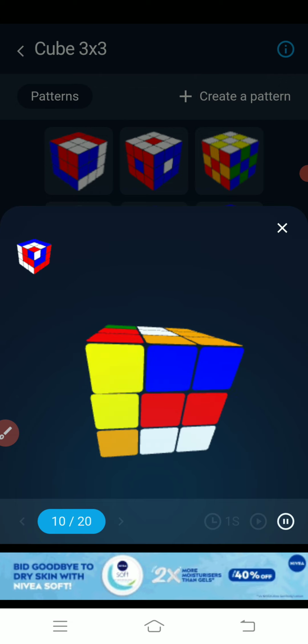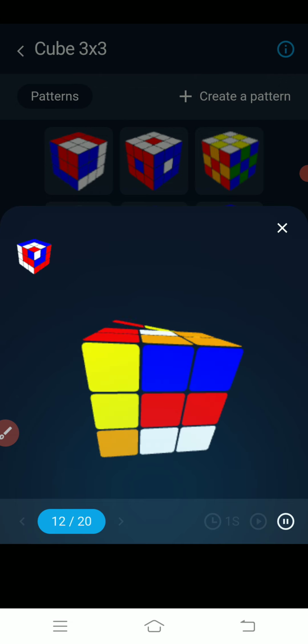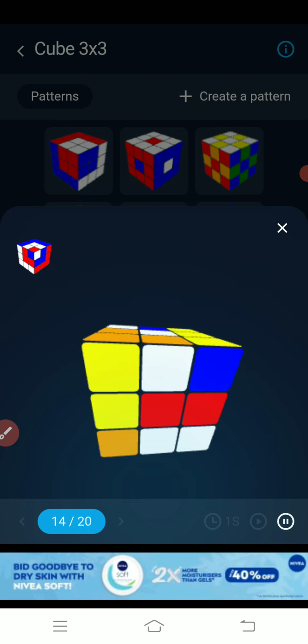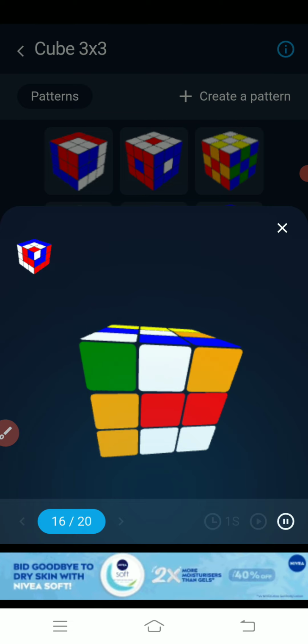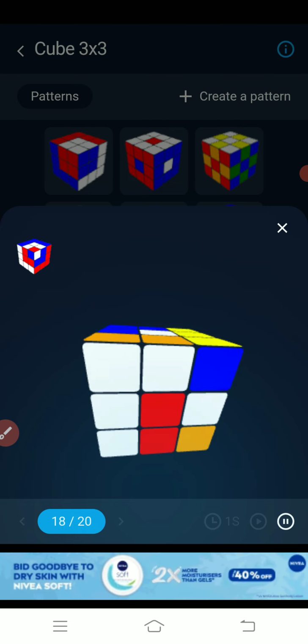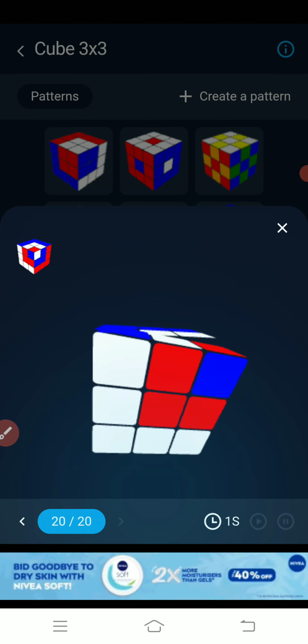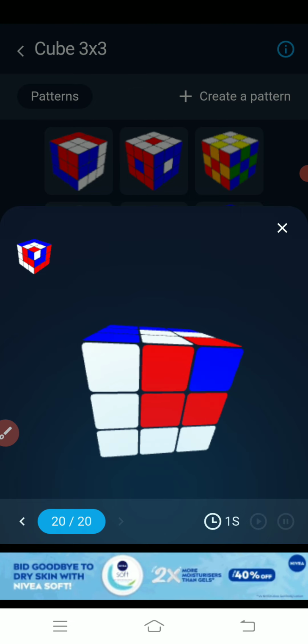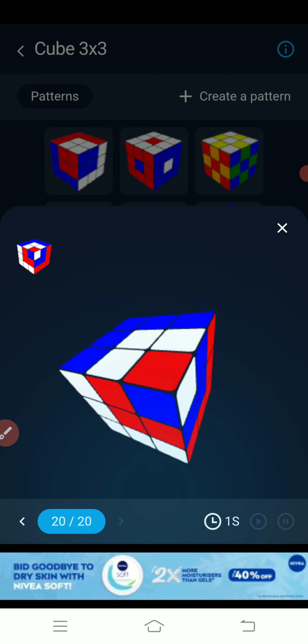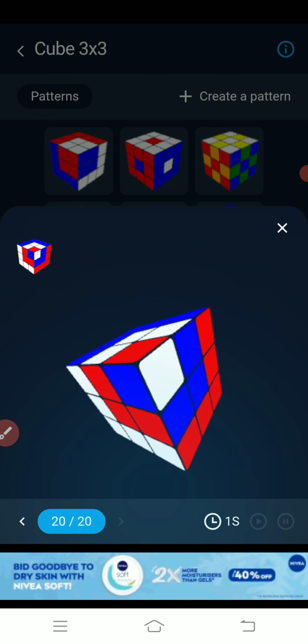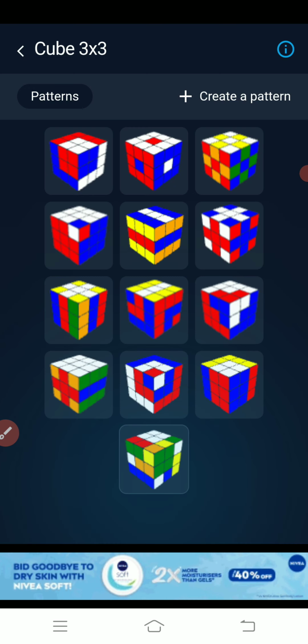Oh my god, this is so fast. Okay, it's done. Oh my god. I looked at my cube. Oh my god, it literally works. So that's how it is.